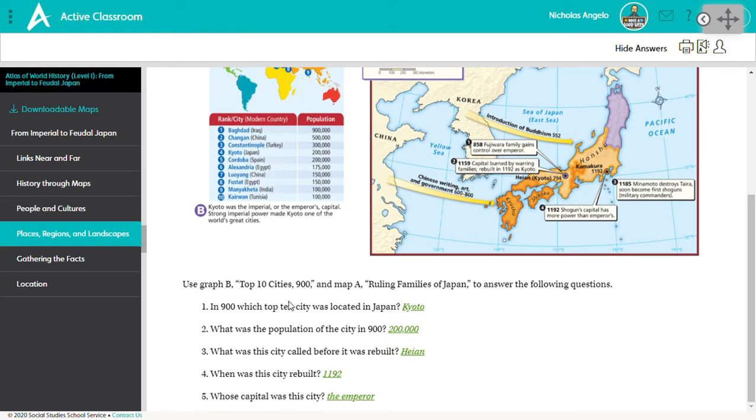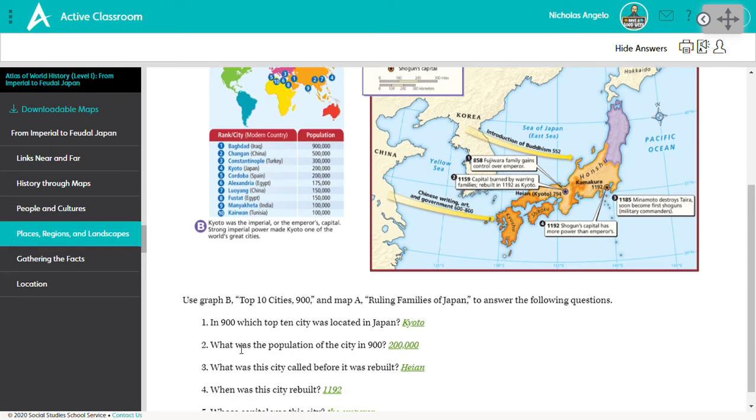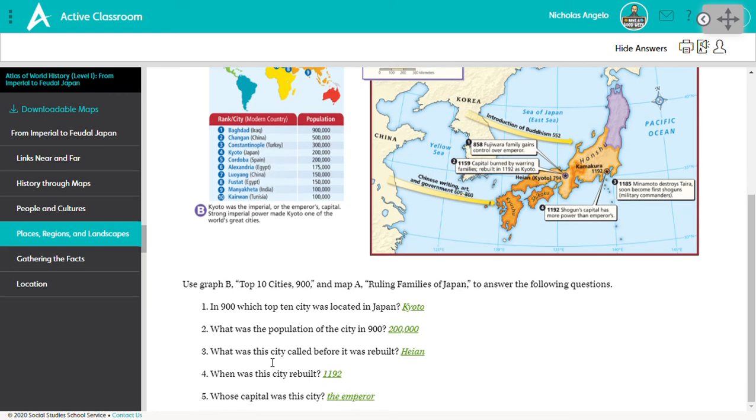So question 1, in 900, which top 10 city was located in Japan? So you have to look at this chart here. In the year 900, actually the biggest city, the city with the largest population, was Baghdad, Iraq in that year. But the only city in Japan in the top 10 was Kyoto. So number 1 is Kyoto. 2, what was the population of the city in that year? Well, straight from the same chart, you have 200,000. So 2 is 200,000. 3 says, what was the city called before it was rebuilt? Now you have to go back over to the map here, and you can see Kyoto before it was rebuilt was called Heian.